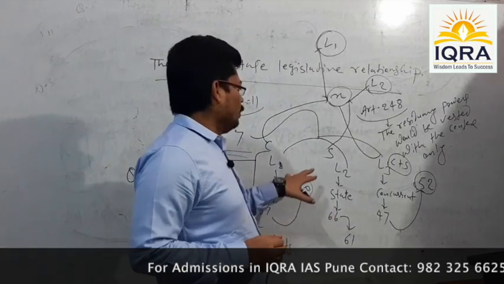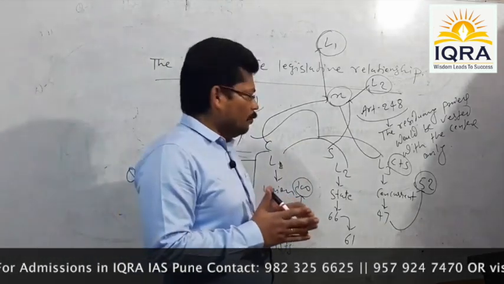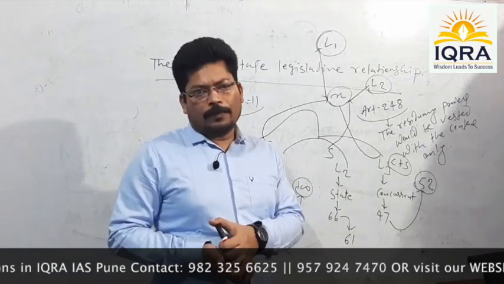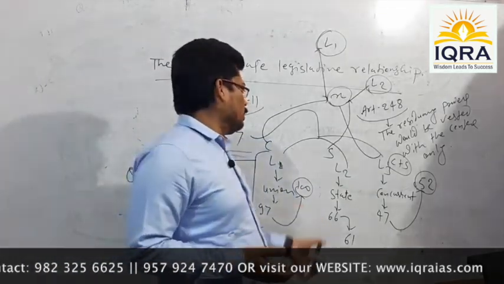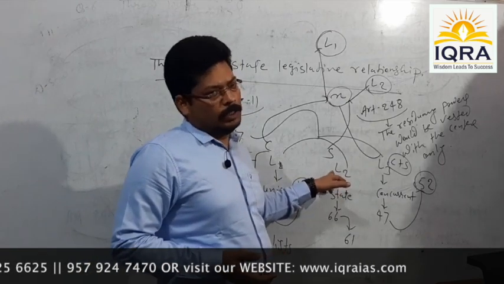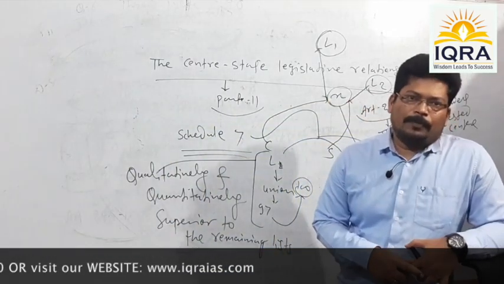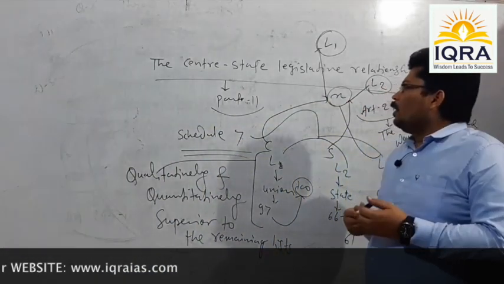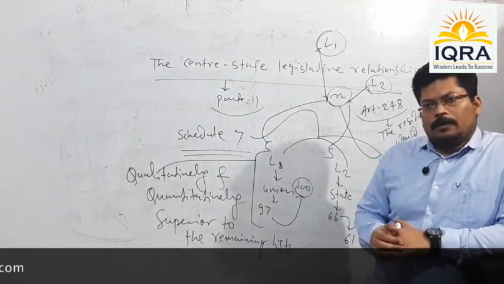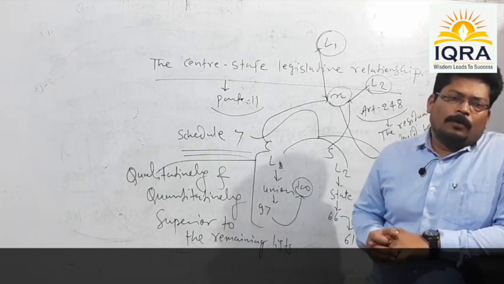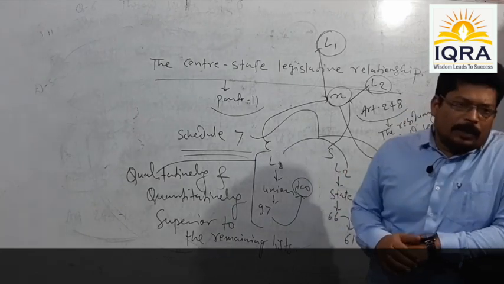I mean to say, still certain circumstances prevail, still certain miscellaneous situations are there during which the center is empowered to make legislation over the subject of the state list. Now the question is, what are those miscellaneous circumstances? So in order to have a look at the miscellaneous circumstances within which the center can go ahead to make legislation over the subject of the state list.